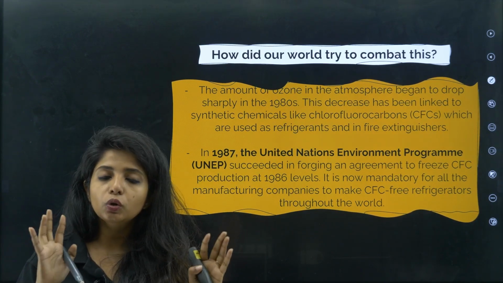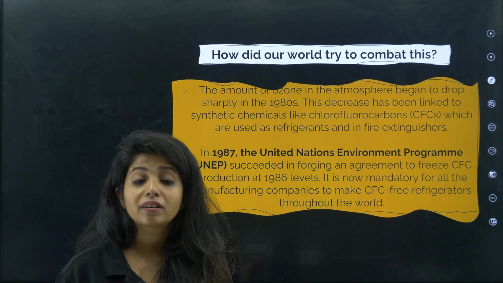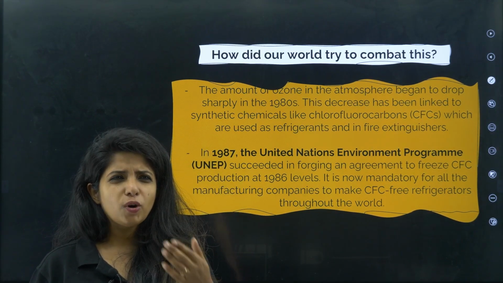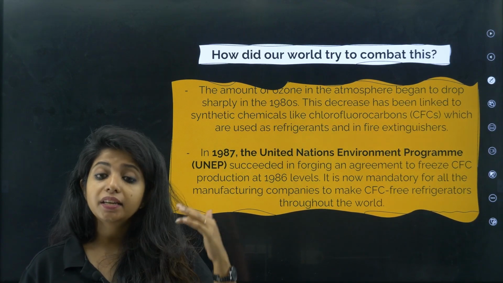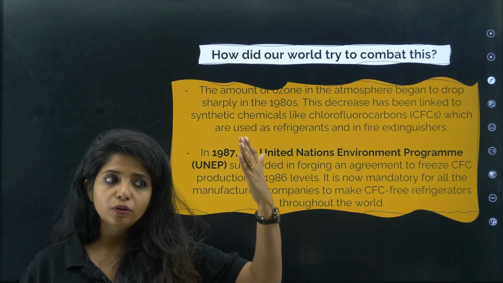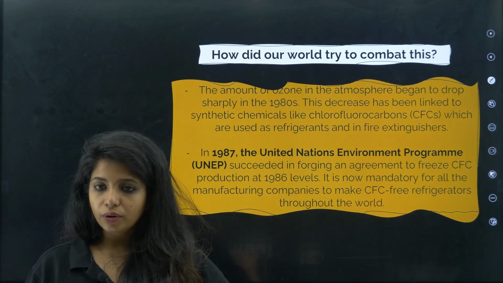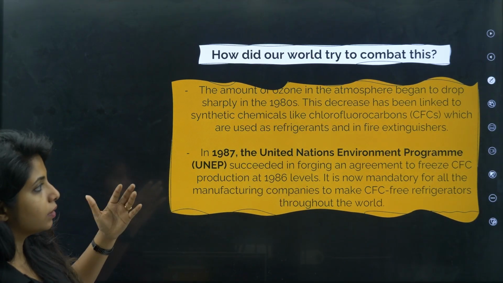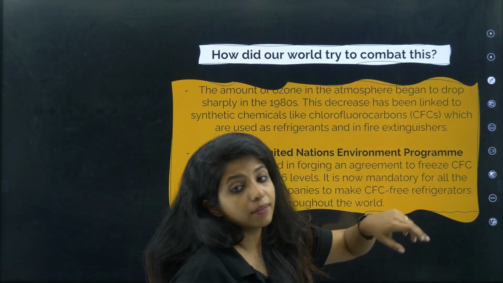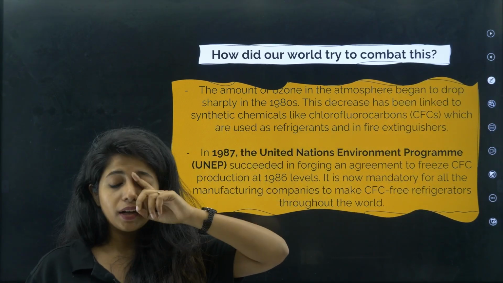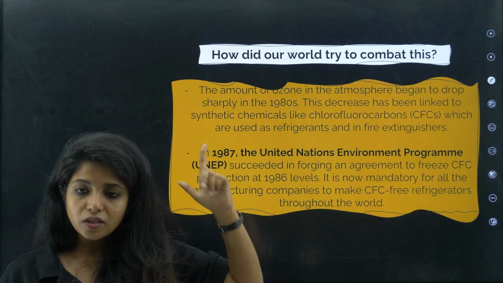Basically, chlorofluorocarbons are released from refrigerators, from our motor vehicles and stuff like that. Initially people didn't know about it, so people used to have those refrigerators which were releasing CFCs. But later on, when a hole was suspected in the ozone layer in Antarctica at that time, they thought that now we should be taking certain strict measures, and let's see what that is.